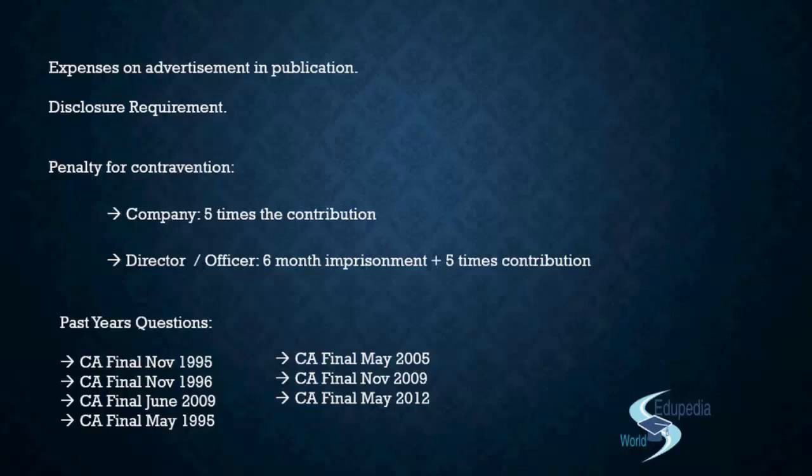Right, where you have to basically specify the provision first. So when you are specifying the provision of section 182, remember to jot down 5 points. One is that it should not be a government company. Two, it should be in existence for more than 3 years. Three, the maximum contribution could be 7.5% of the average net profit of the 3 preceding financial years. Four, that it could be done only by passing a resolution at the board meeting.